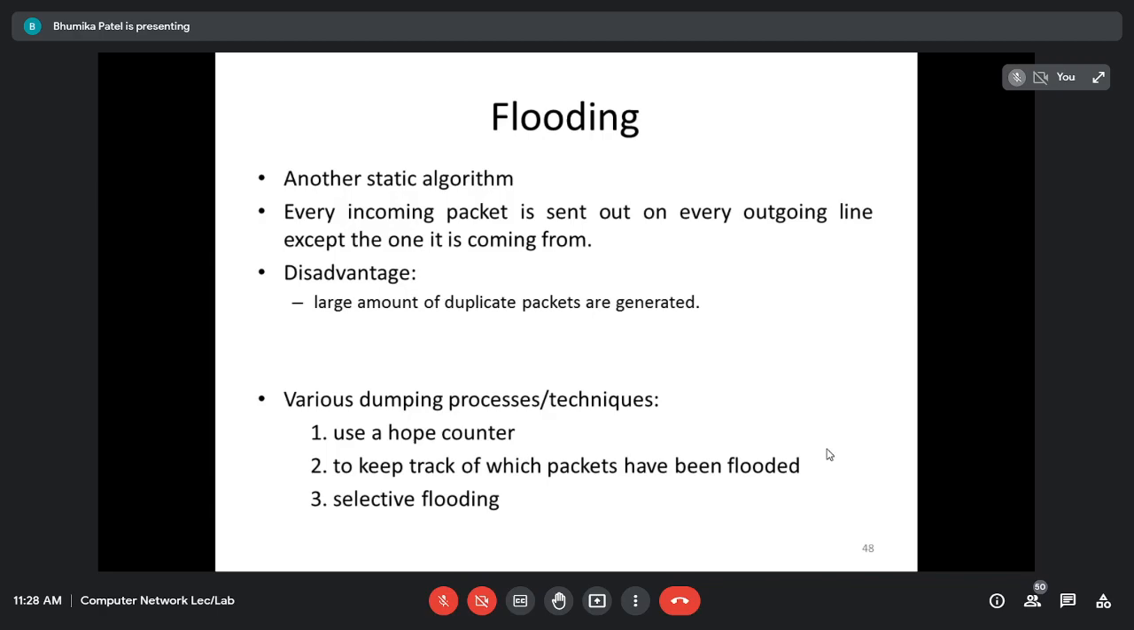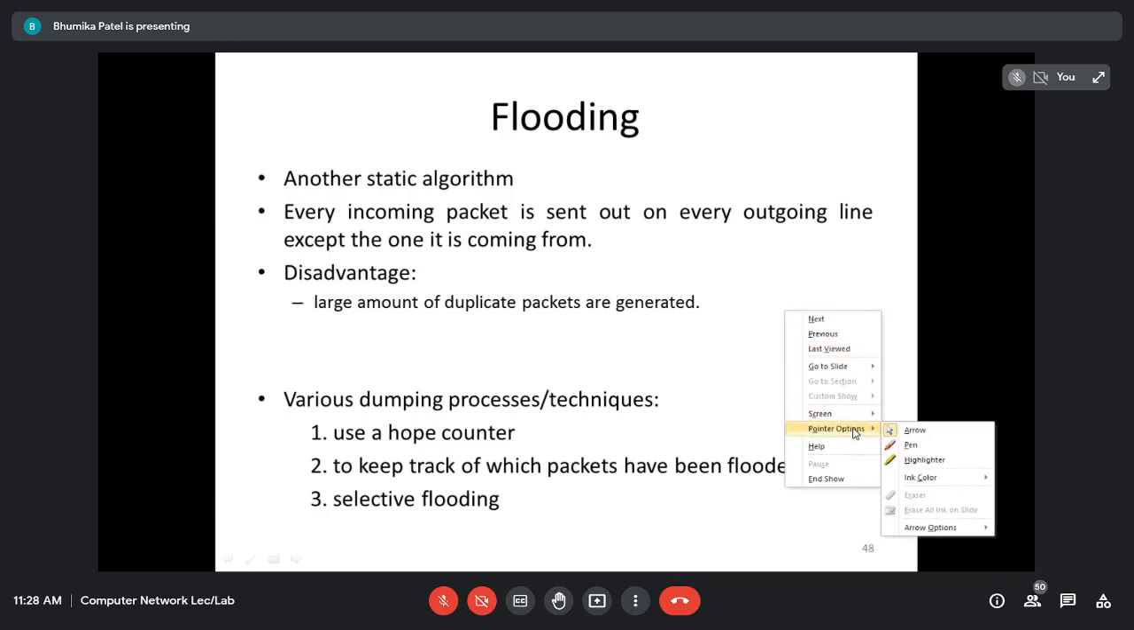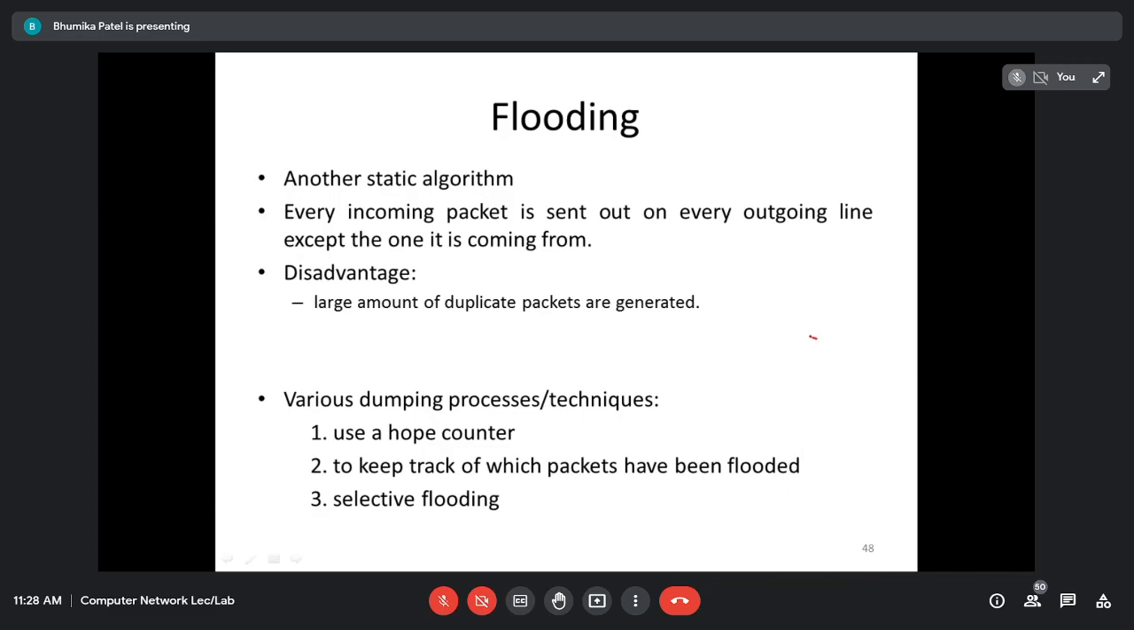Okay, sorry. So flooding is another static algorithm, and here is the concept flooding uses. Every incoming packet is sent out on every outgoing line except the one it is coming from. For example, there is a router. It has multiple interfaces, connecting different networks. For example, interfaces A, B, C, D.